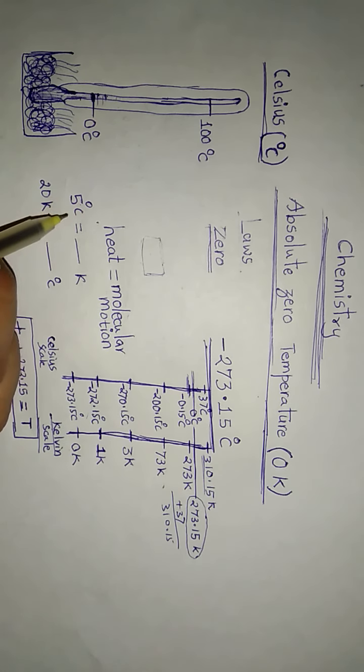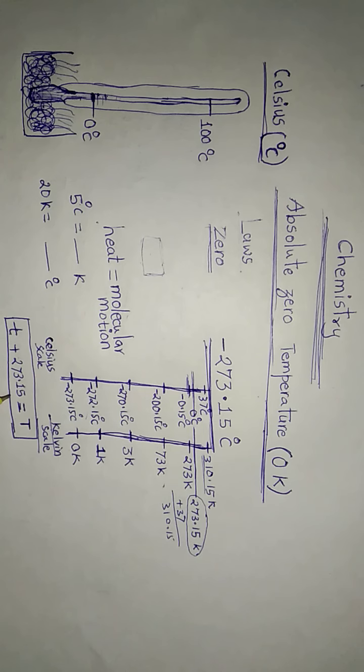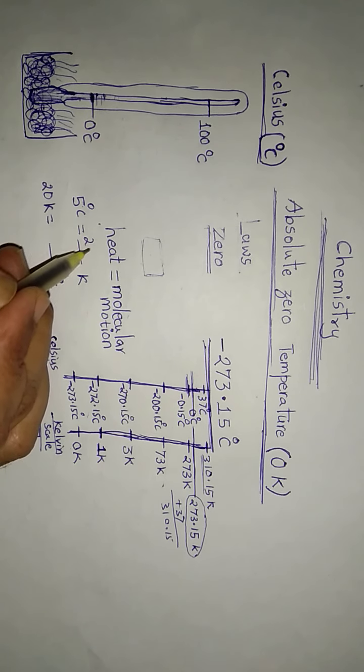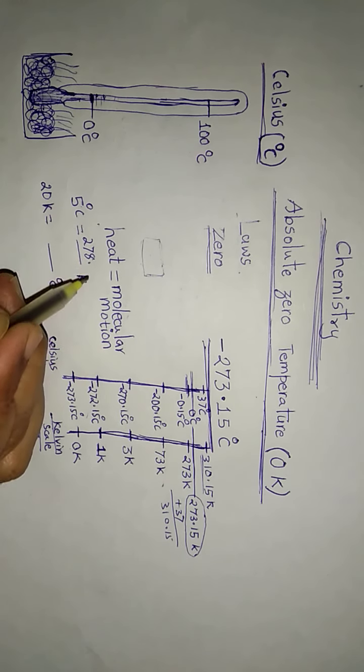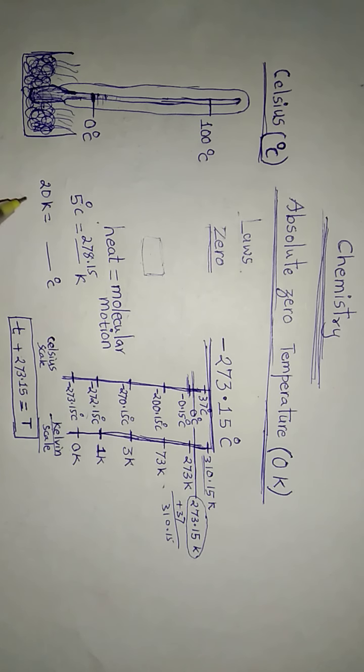So 5 degrees Celsius represents small t. Add something. What will you add? Of course, 273.15. So when you add 273.15 to 5 degrees Celsius, you will get 278.15. So please remember, 5 degrees Celsius is as good as 278.15 Kelvin. Now 20 Kelvin.